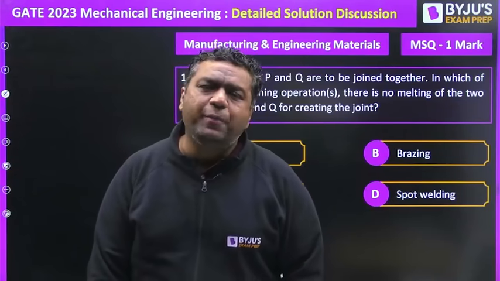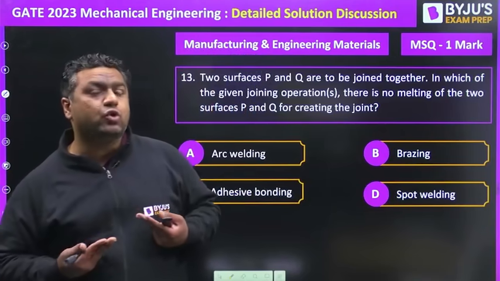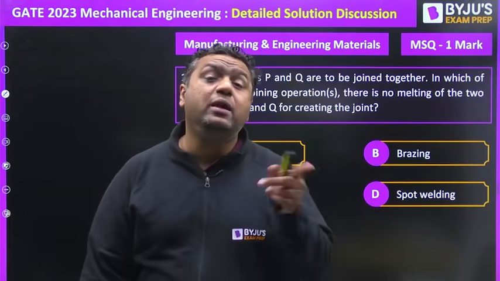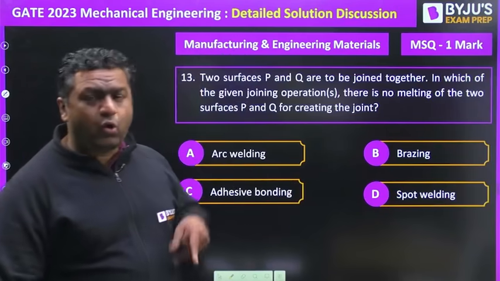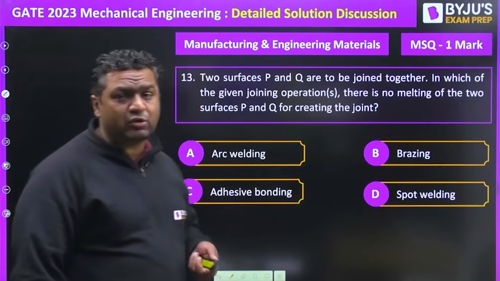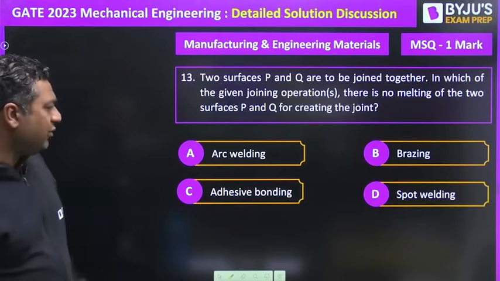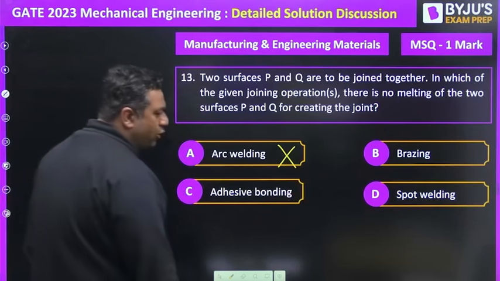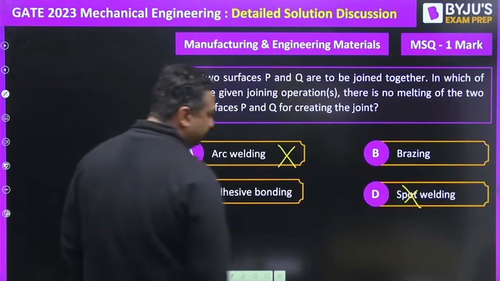Then we have operations where plates do not melt, but filler material melts. They come under solid-liquid type of welding, or they are also said to be adhesive operations. So guys, arc welding is a wrong answer. Spot welding is a wrong answer.